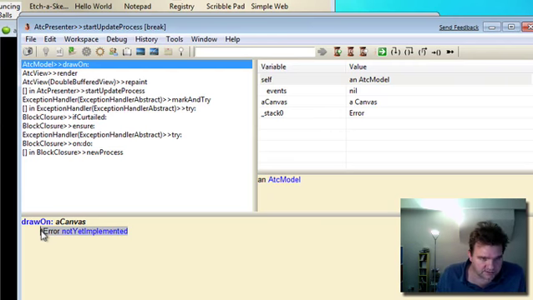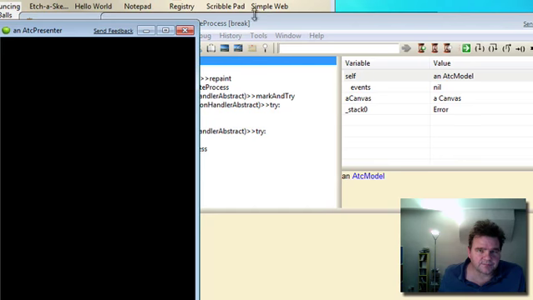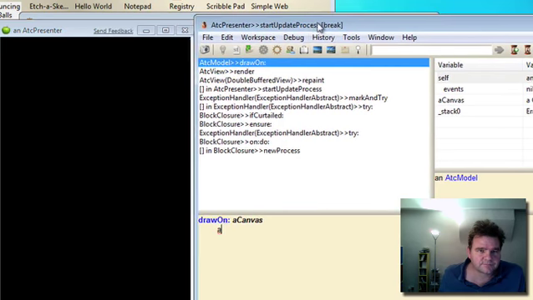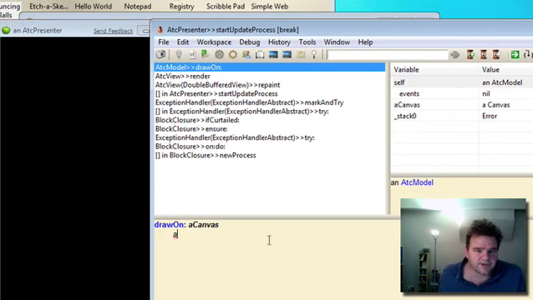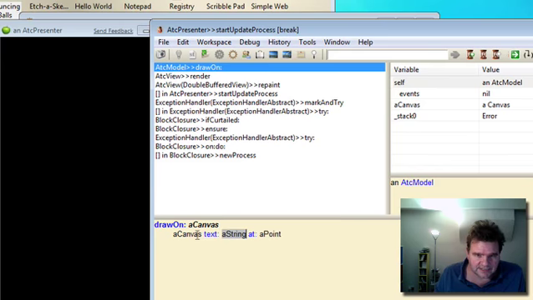So just to check that this is working, let's actually write a little bit of text out onto our window. If I move our window over a little bit, and our debugger over a bit, so we can see that window. So a canvas, let's use the text at method, which takes a string.